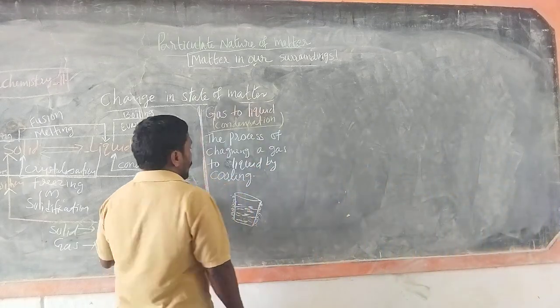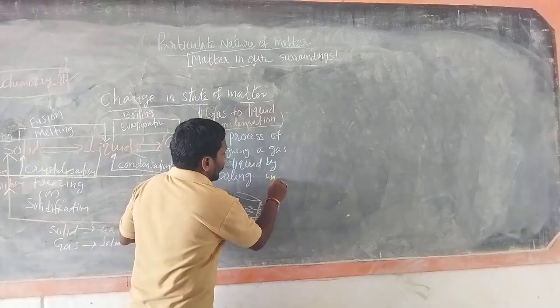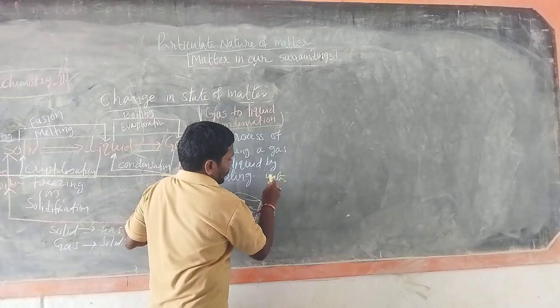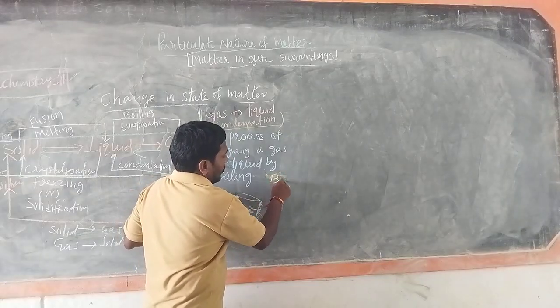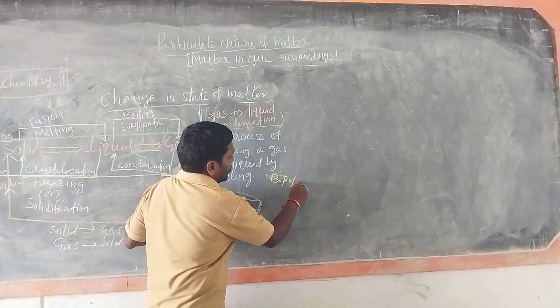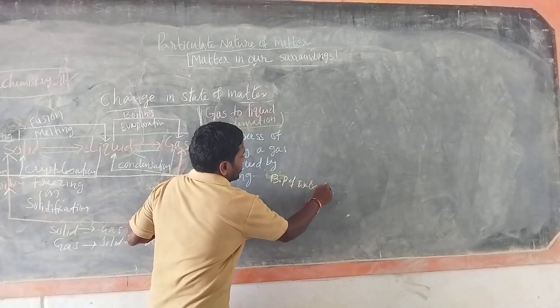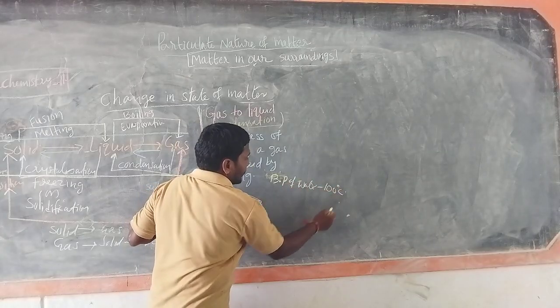So we know the boiling point of water is 100 degrees centigrade.